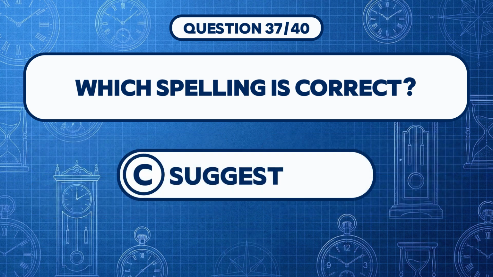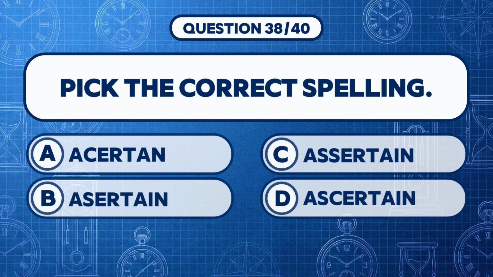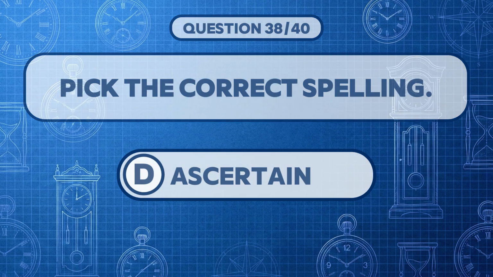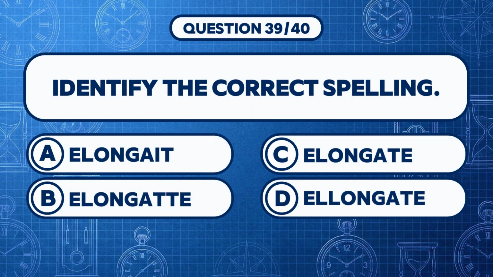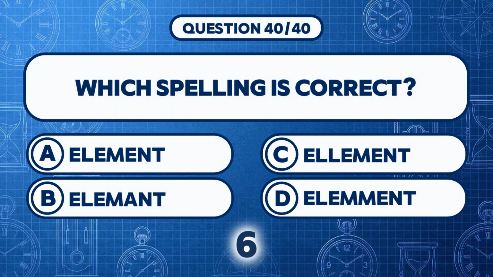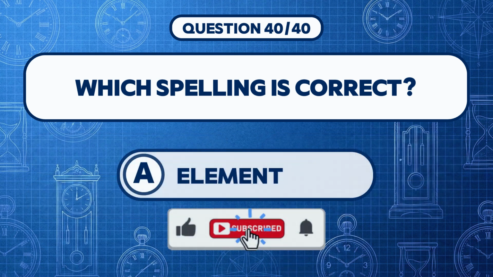Answer C, suggest. Pick the correct spelling. Answer D, ascertain. Identify the correct spelling. Answer C, elongate. Which spelling is correct? Answer A, element.